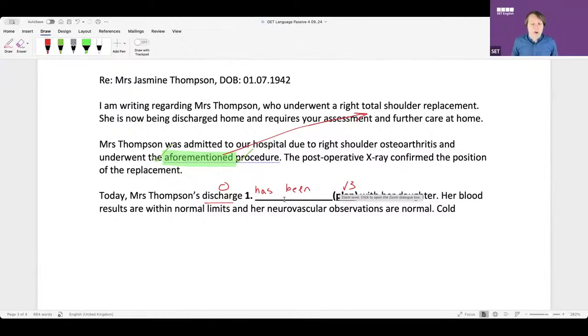Guys, go to the chat box and write me one sentence. Finish this sentence, please, guys. Or the full sentence in the chat box, please. Today, Mrs. Thompson's discharge has been planned with her daughter. Like that. Go and write it so I can check. Just to get started. This should be easy at this stage.